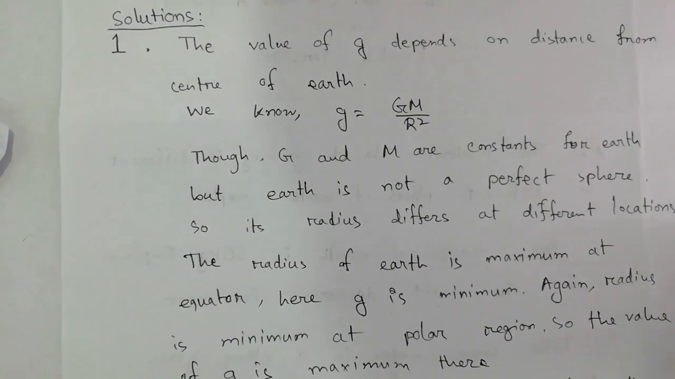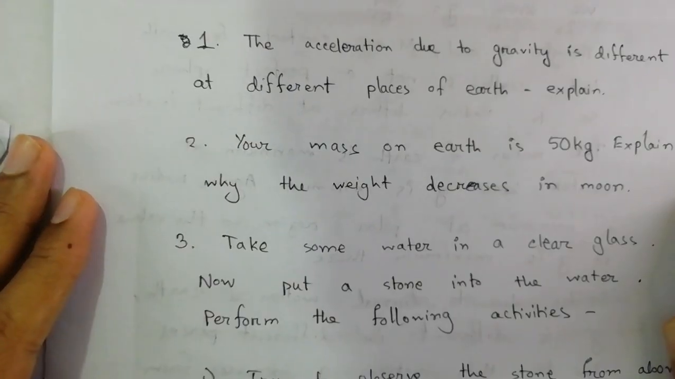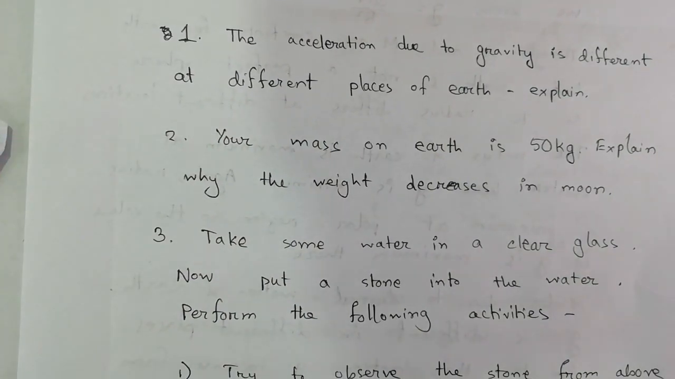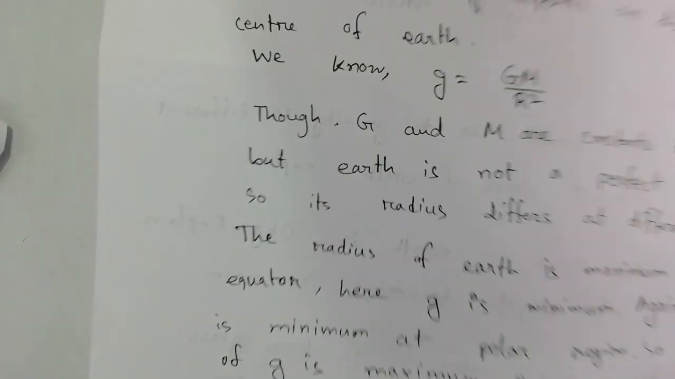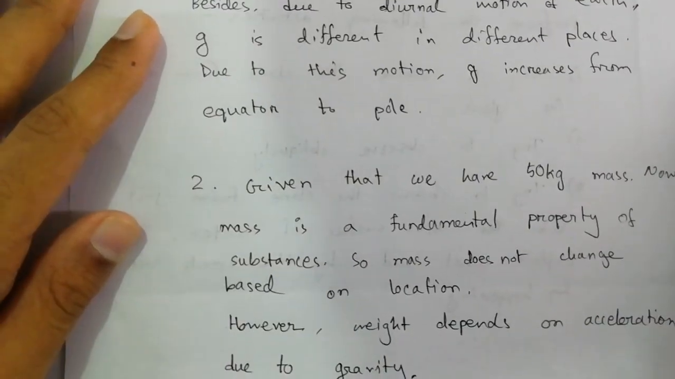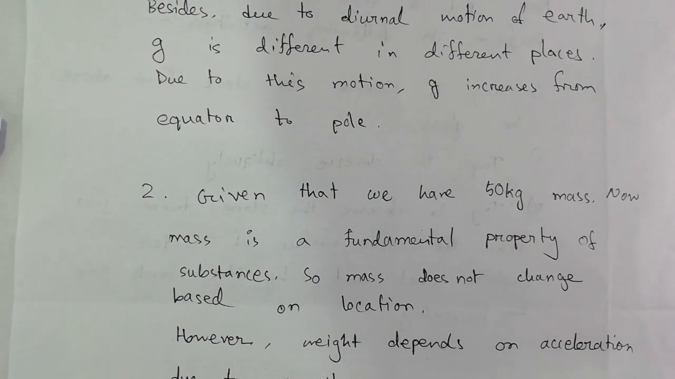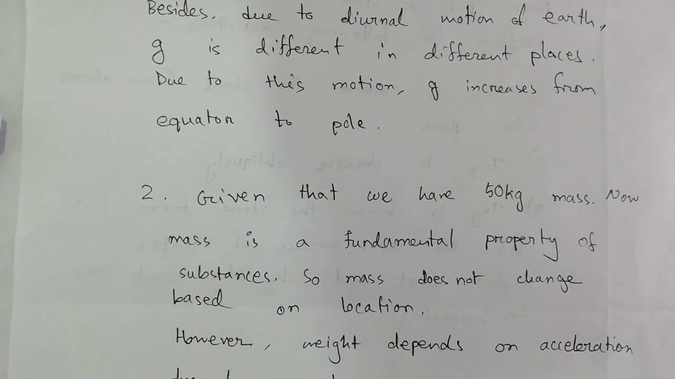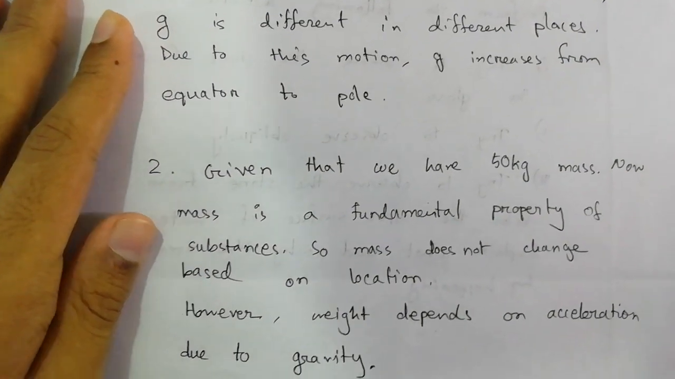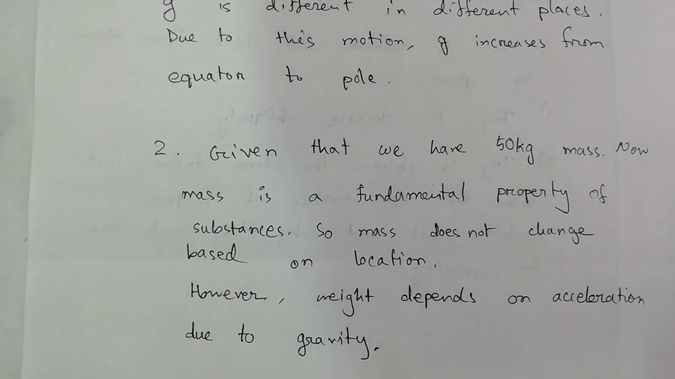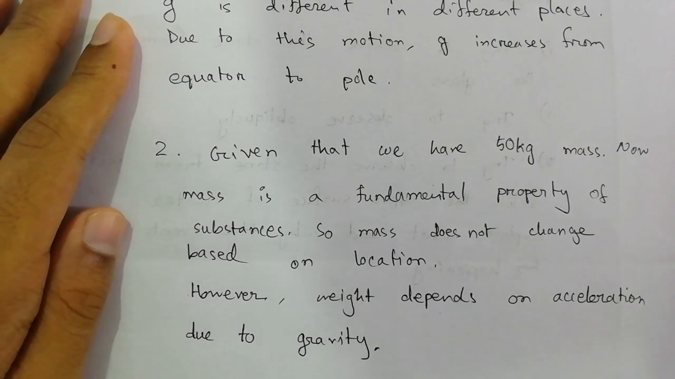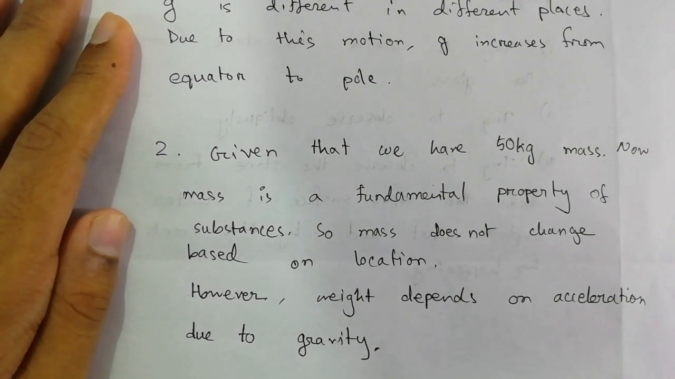Now we have completed the answer to number 1. Now let us move on to the next question. It is given that your mass is 50 kg. We have to explain why the weight decreases on the surface of the moon. Now let us see that the mass of a body is a fundamental property and it is constant. It will not change due to any location change or anything, but the weight is a force and it depends on the acceleration due to gravity. So if we change the acceleration due to gravity, the weight decreases or increases.